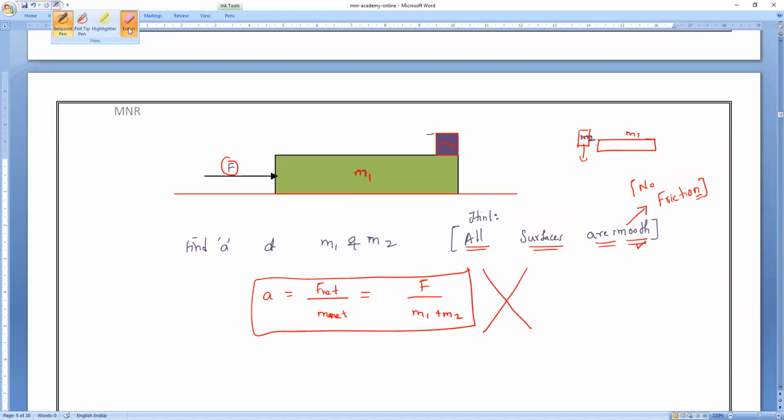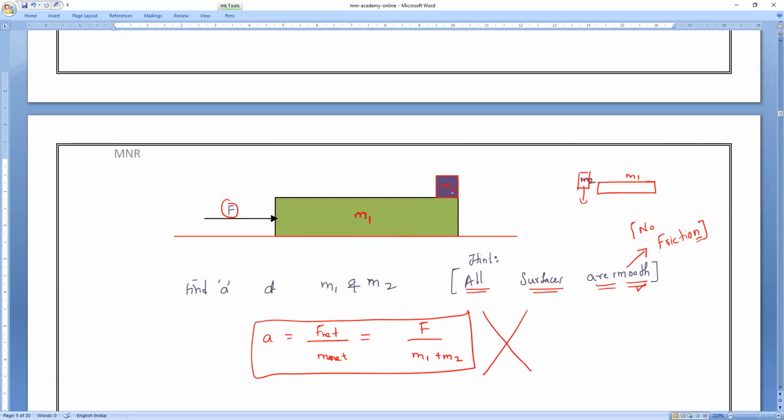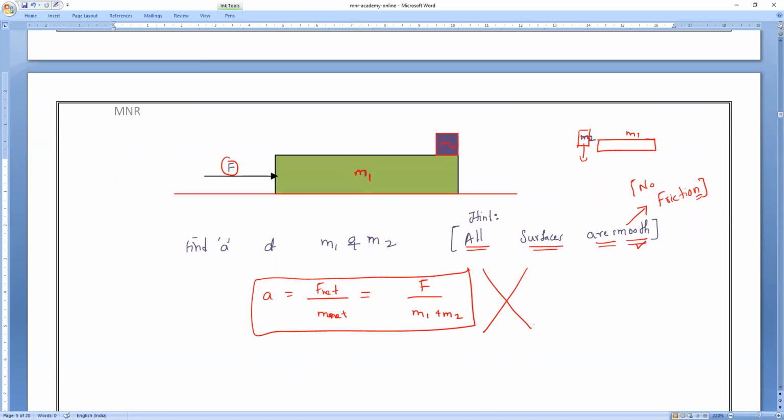So what will happen? If I apply the force to M1, M1 will just move underneath it. As soon as M1 moves out, M2 will come down and fall down. Am I right or wrong? Others, understood or not? Yes, sir. Yeah, that is very, very important. Now let me consider the same diagram you have drawn.